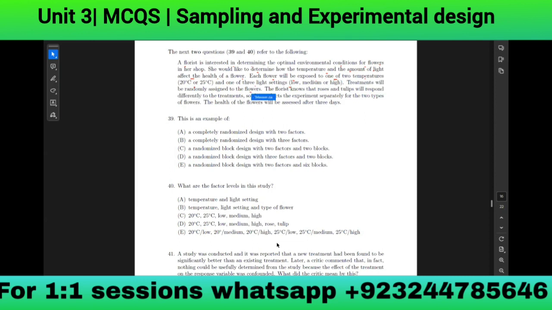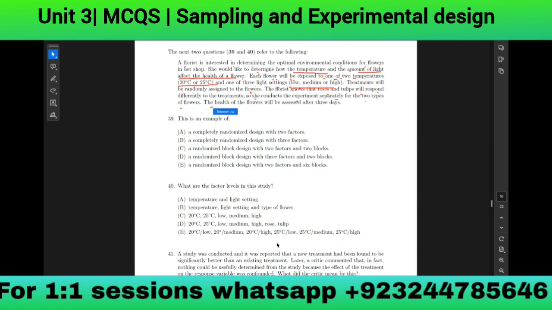Now there are two different things in this experiment. The one thing they're talking about is she would like to determine how the temperature and amount of light will affect the health of the flower. So these are the factors. And each flower will be exposed to one of the two temperatures, either 20 or 25 degrees, and one of the three lights, low, medium, or high. So these are the treatments. They are giving the two different things, and this is exactly telling us the factors and the treatments. When we randomly assign treatments to the flower, the florist knows the tulips will respond differently to the treatments. So she conducts the experiment separately for the two types of flowers.